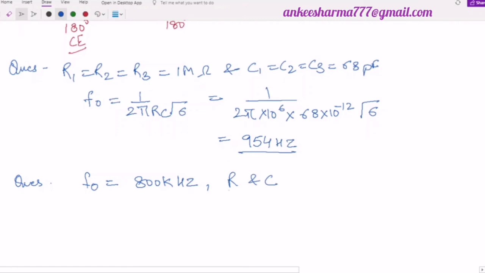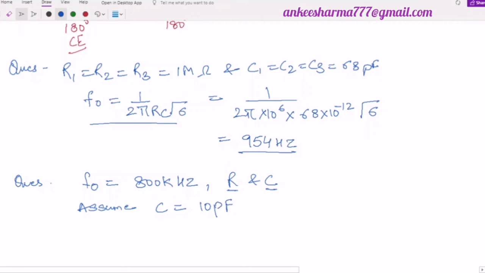So in that scenario, as two values are not known to us, it is not feasible to find these things with the single formula. So what we do is assume the value of the capacitance C is equal to 10 picofarad. You can assume this value of 10 picofarad.